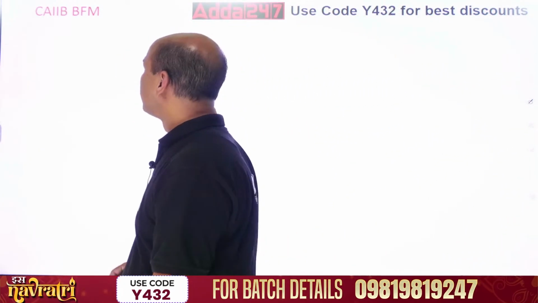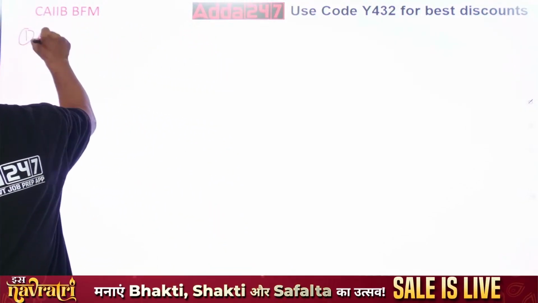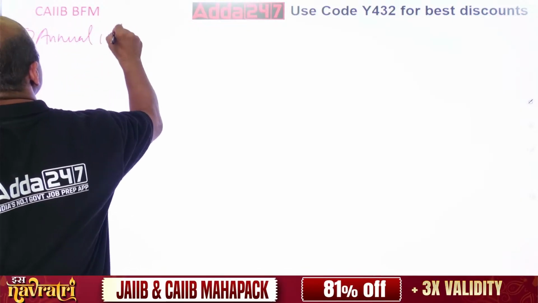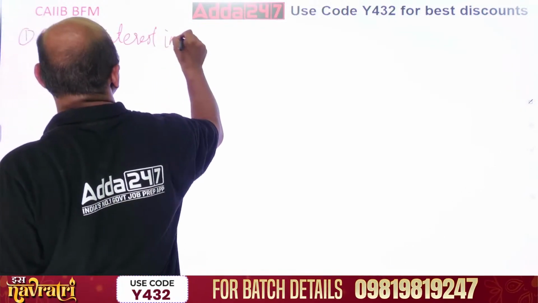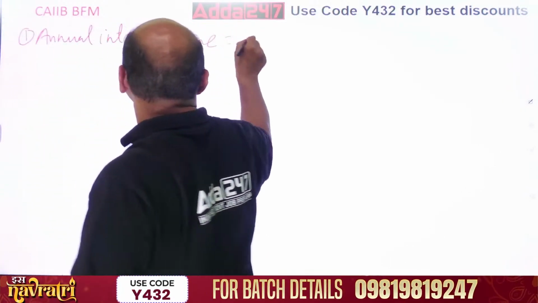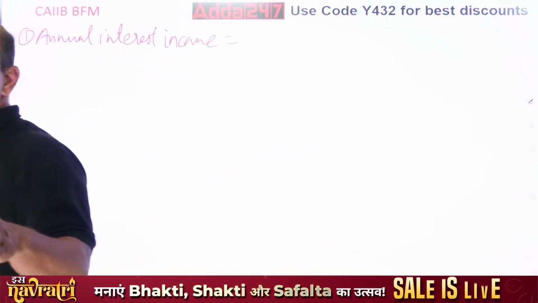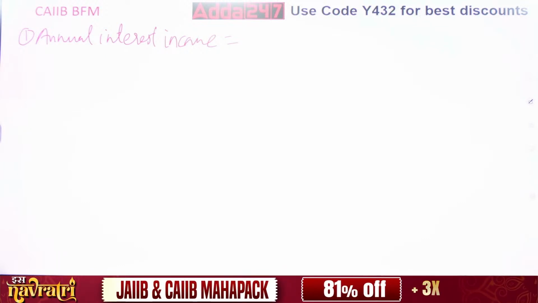First, calculate the annual interest income. What is the annual interest income over here? Look at the case, pause the video, go back again. What is given?